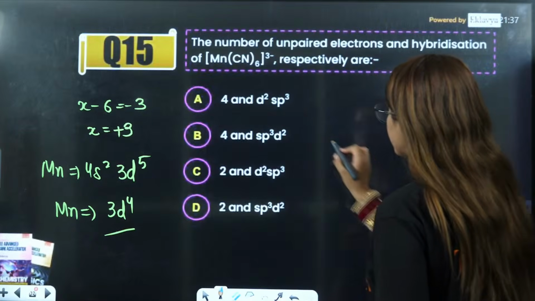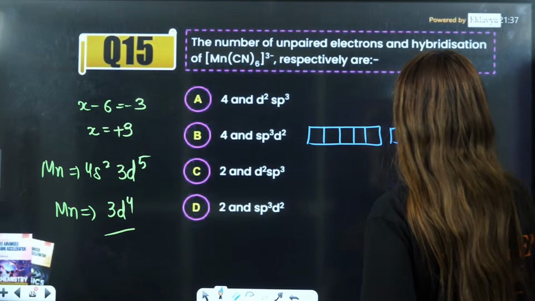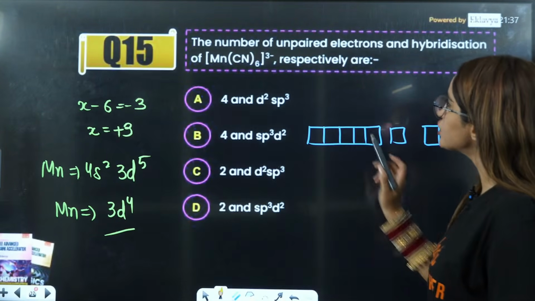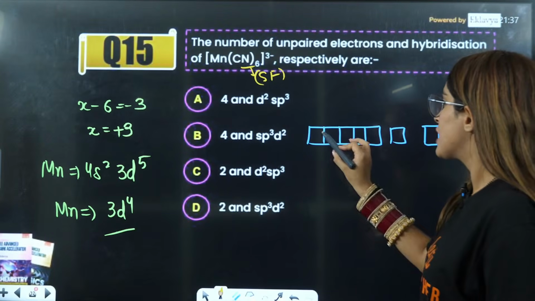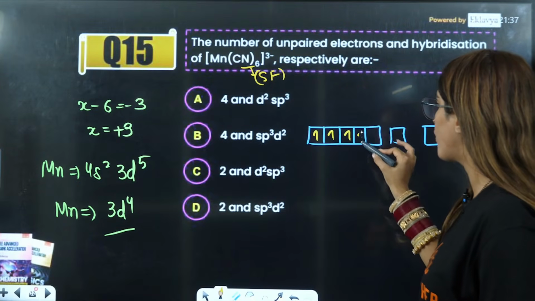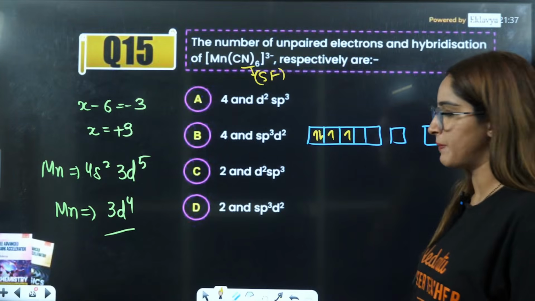Now see this thing very carefully. This is 1 2 3 4, this is s, this is p3. Now you have a strong field ligand which will cause the pairing. So when it is causing the pairing, one electron will jump and it will pair up like this.